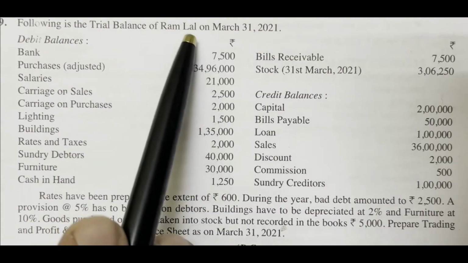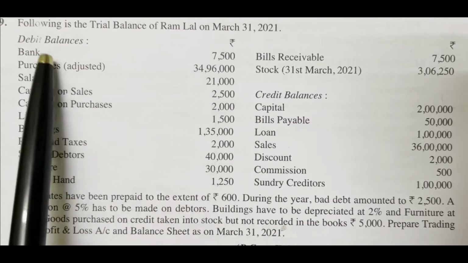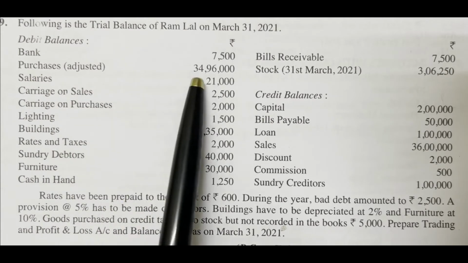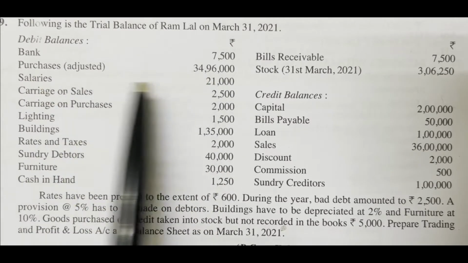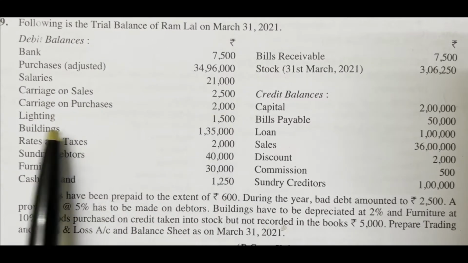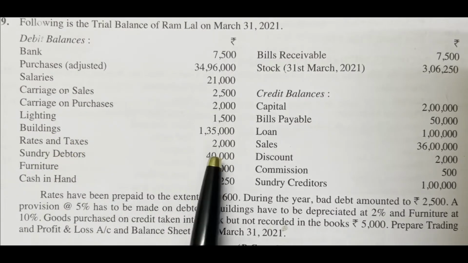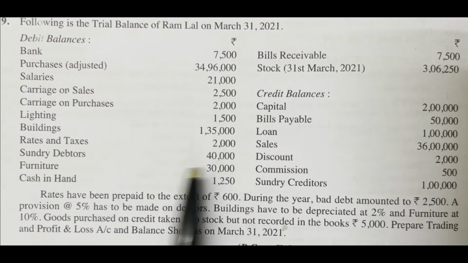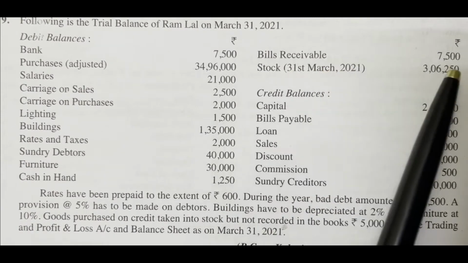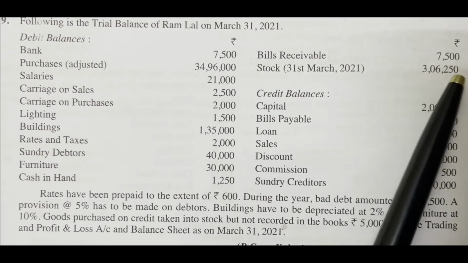Following is the trial balance of Ramlal on 31st March 2021. Debit balances: Bank 7,500. Purchases (adjusted) 34,96,000. Salaries 21,000. Carriage on sales 2,500. Carriage on purchases 2,000. Lighting 1,500. Buildings 1,35,000. Rates and taxes 2,000 rupees. Sundry debtors 40,000. Furniture 30,000. Cash in hand 1,250. Bills receivable 7,500. Stock on 31st March 2021 3,06,250.